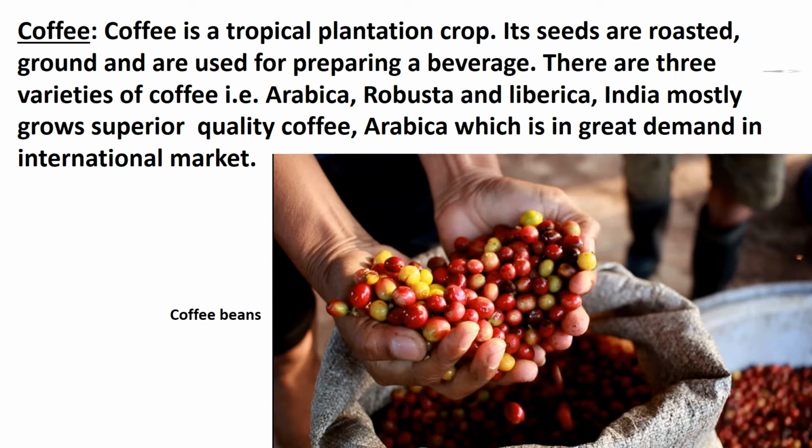India produces about 3.7% coffee of the world and ranks 7th after Brazil, Vietnam, Colombia, Indonesia, Ethiopia, and Honduras in 2015. Coffee is cultivated in the highlands of Western Ghats in Karnataka, Kerala, and Tamil Nadu. Karnataka alone accounts for more than two-thirds of total production of coffee in the country.